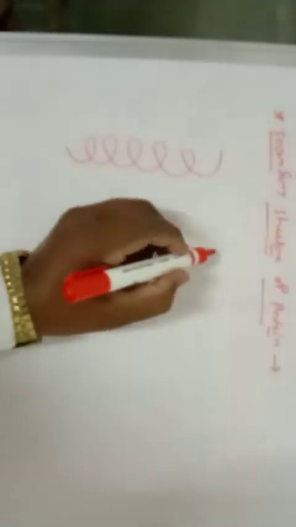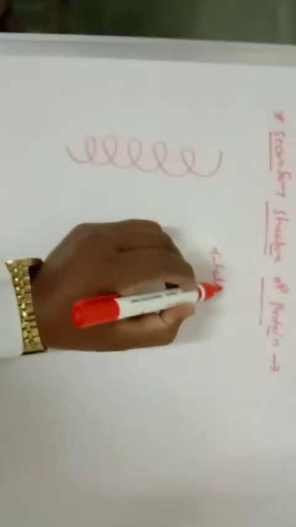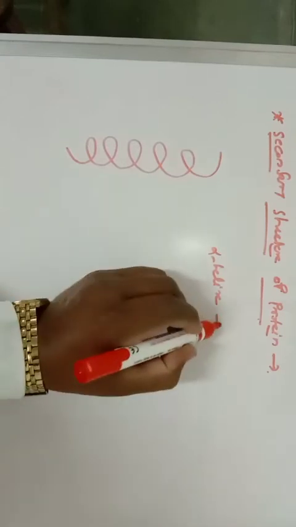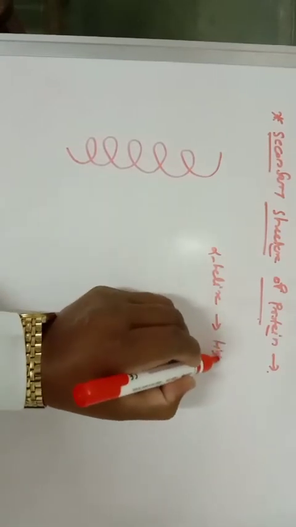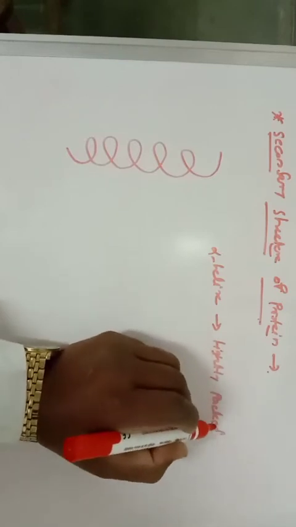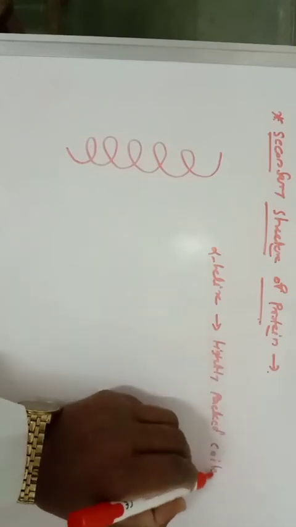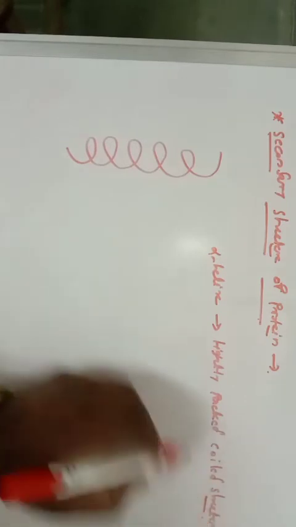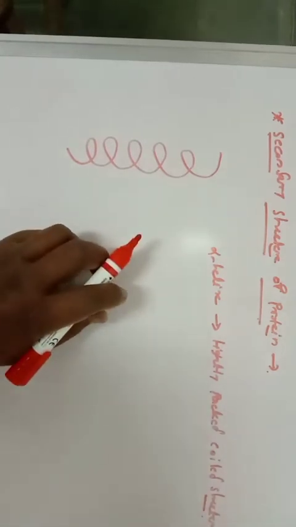If you consider an alpha helix, it is a tightly packed coil structure. Alpha helix is a tightly packed coil structure.